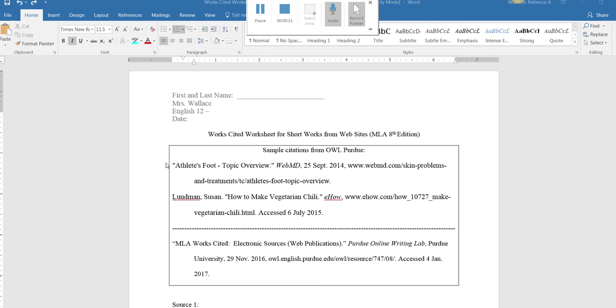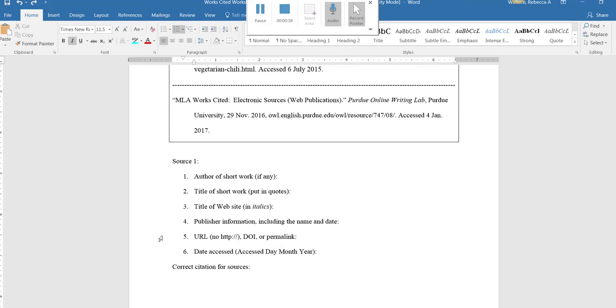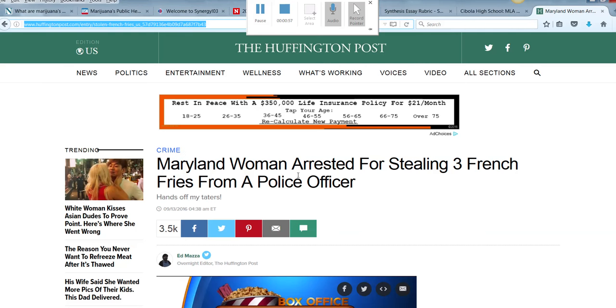Notice you have two samples right here in front of you, and then this is the citation for Owl Purdue. The 6 things that we are looking for are listed below. We're looking for the author, the title, the website, the publisher information, the URL, and the date accessed. This is much easier than the 7th edition. So let's switch on over to our article. We're going to be looking at, for this article, Maryland woman arrested for stealing 3 French fries from a police officer. Oh my goodness.